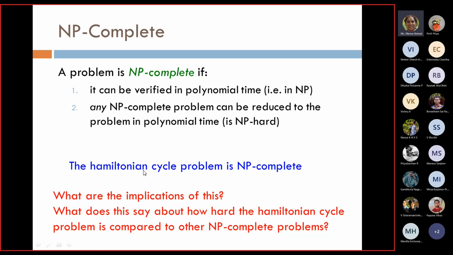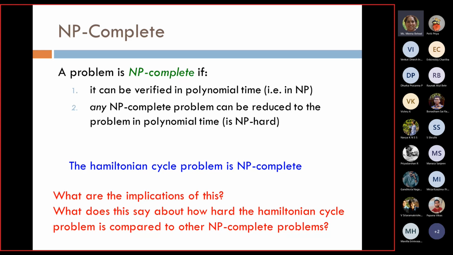And then we make a note that the Hamiltonian cycle problem is an NP complete problem. What does that mean? If it's an NP complete problem, it can be verified in polynomial time. That is the first thing. The second thing is that any other NP complete problem can be reduced to the Hamiltonian cycle problem. What do we mean by this?